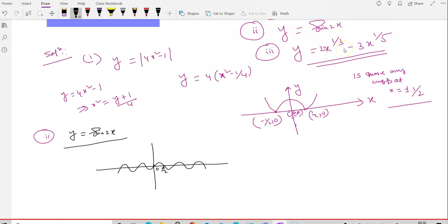Check with this one, number 3. Is there any cusp here? Y equal to minus 3x to the power 5. Does it exist?